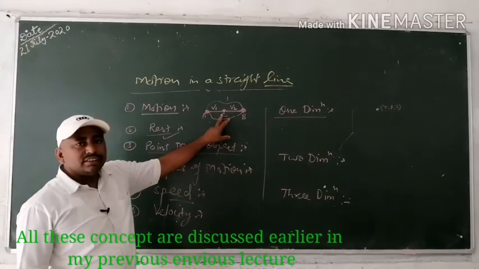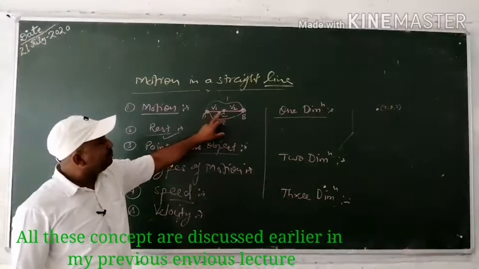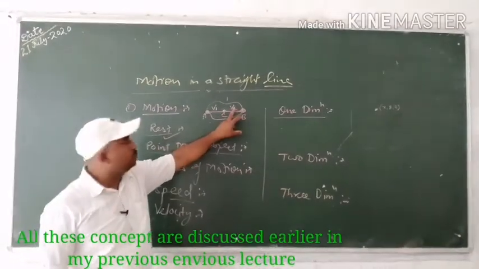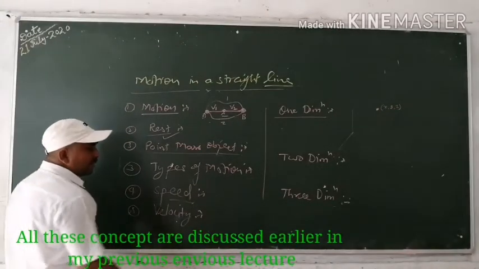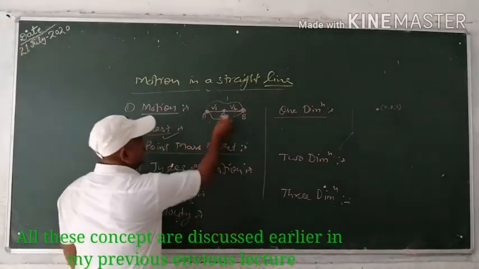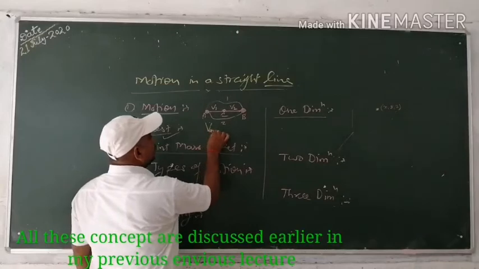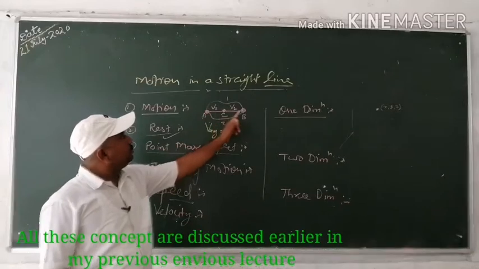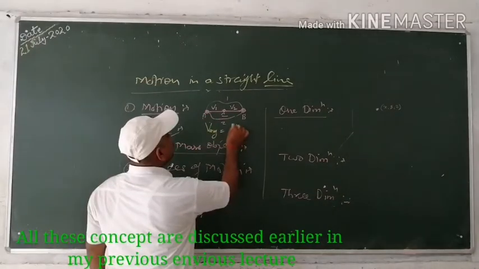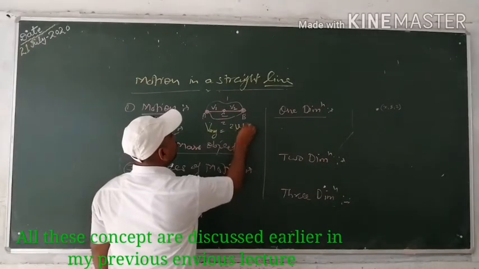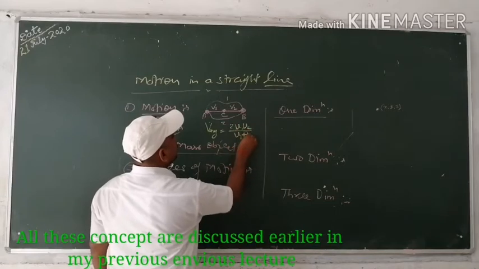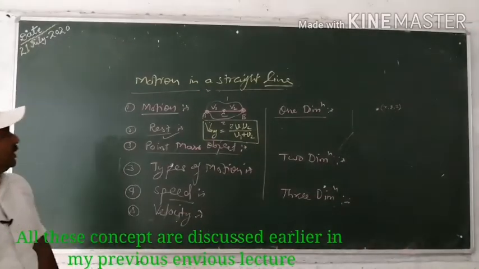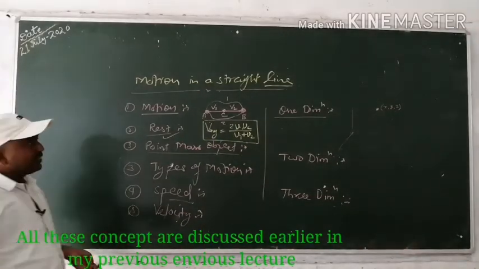Between A to C it moves with a velocity of V1, and C to B with a velocity of V2. Then what will be the average velocity in this condition? The average velocity of the object going from A to B will be 2 V1 V2 divided by V1 plus V2. This is a simple formula for the average velocity. So these are the basic concepts.